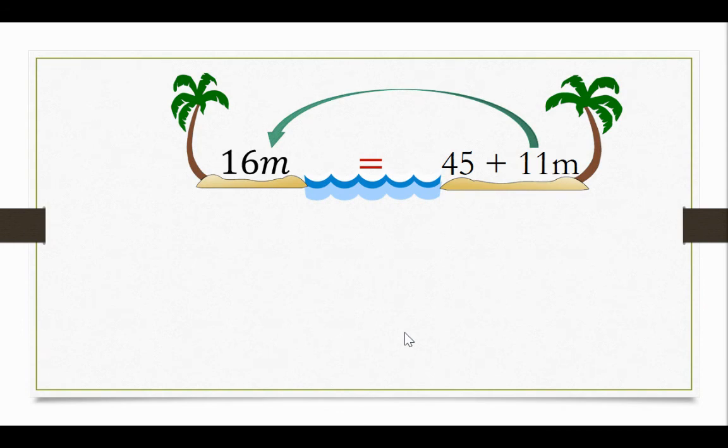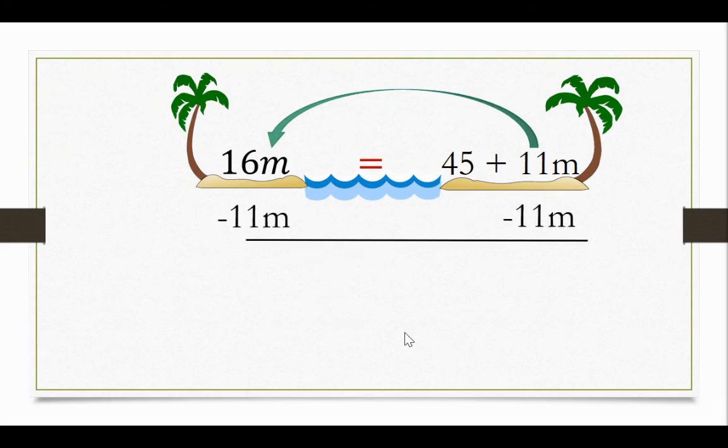So if you have positive 11m, you subtract that, right? Do the opposite. Now, when I do that, cancel on this side. 16m minus 11m gives me 5 m's. And the other side, I got 45. And now I have all my m's on one side and all my numbers on the other side. Now, that is the step of doing variables on both sides. That's it. And then you keep solving.